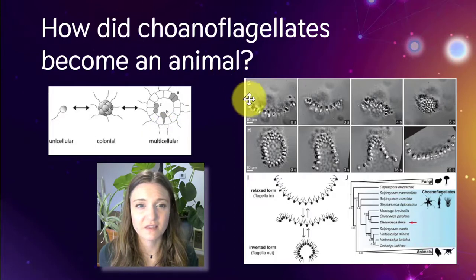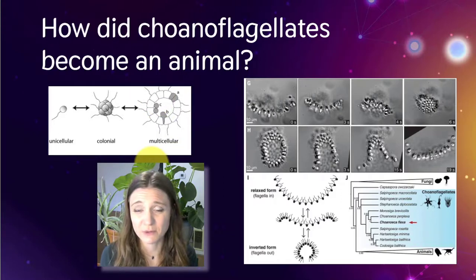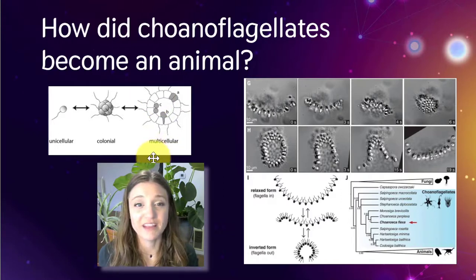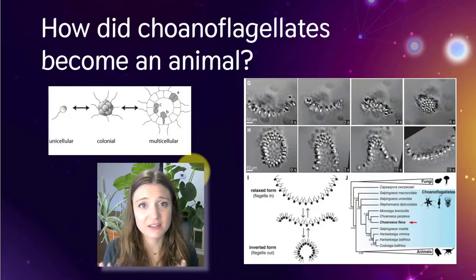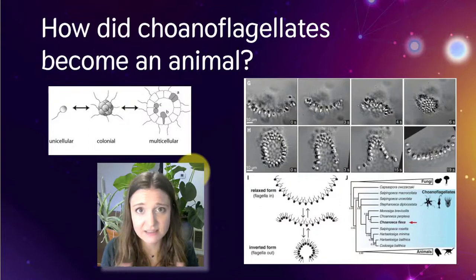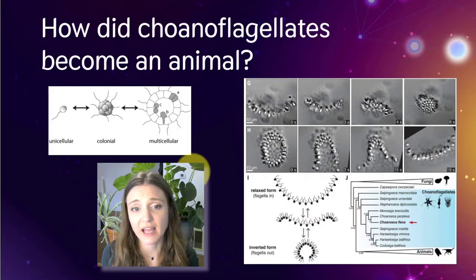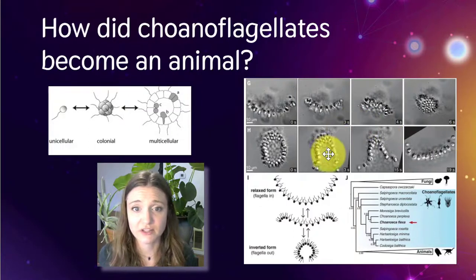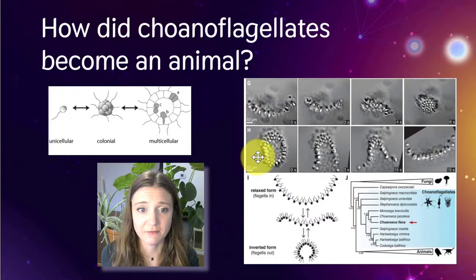There's a hypothesis that these may have been floating around on the ocean floor, scavenging food off the ocean floor. And then a mutation arose that allowed them to invert themselves to create a specialized gut area, specialized cells, if you would. Not a true gut, it's not an organ, but a specialized region of cells that are really good at digestion. And we have actually documented this in choanoflagellates that are around today. We see this process of inversion.